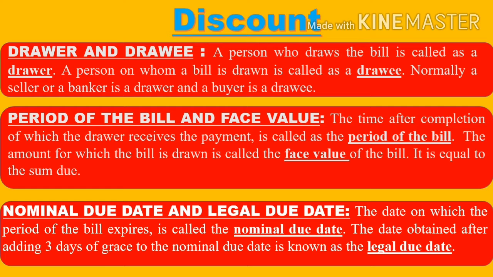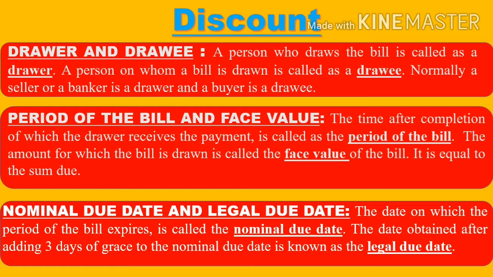Now let's take an example. Suppose the buyer buys some goods on say 1st of Jan and the period of the bill is say of 3 months. That means 3 months from 1st of January, that is on 1st of April, the drawee has to pay to the seller.